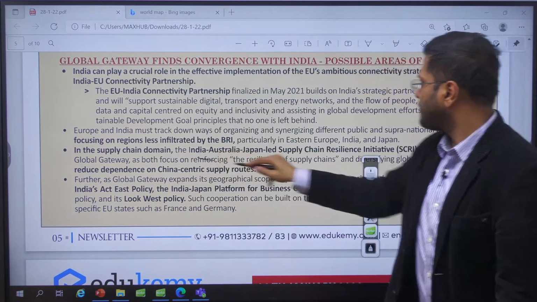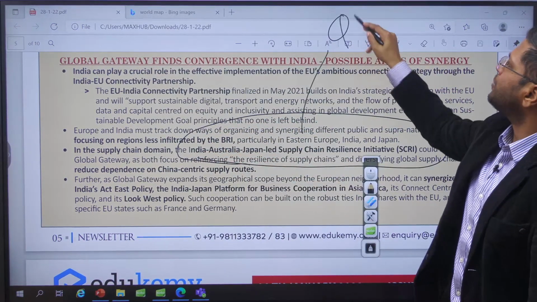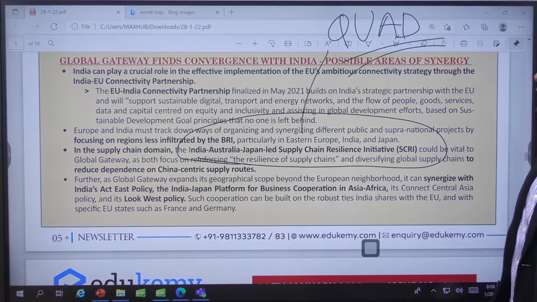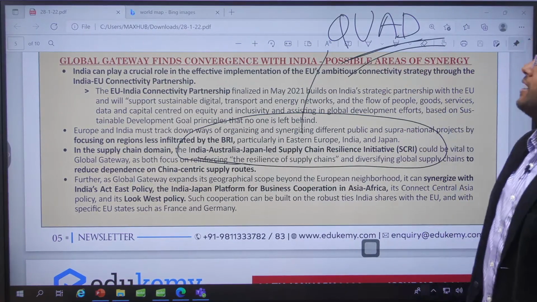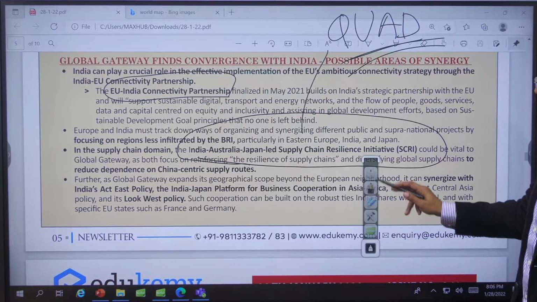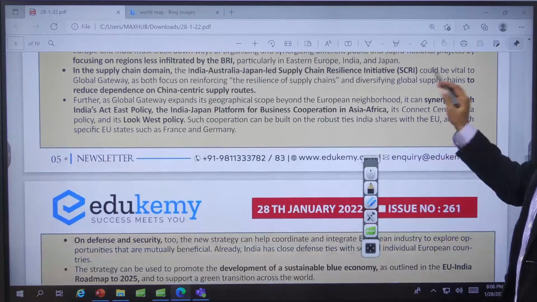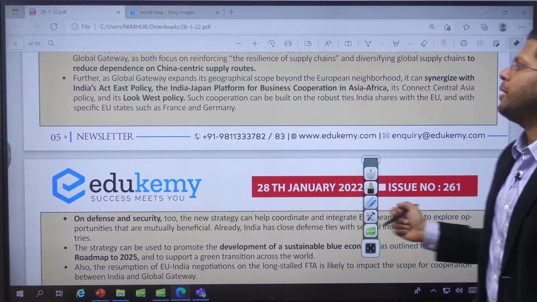Look at the supply chain resilience initiative. We are talking of the Quad supply chain resilience initiative, right? Do we not have countries which can help the Quad? Yes, the EU can, through the EU-India connectivity partnership. So these are the things which can help India and the EU become better with each other, along with other initiatives, probably collaborating with China or not collaborating with China.